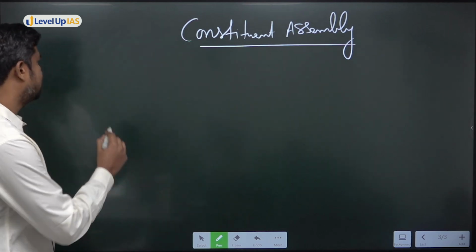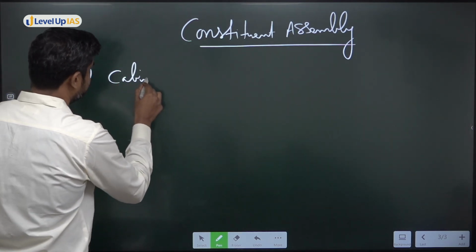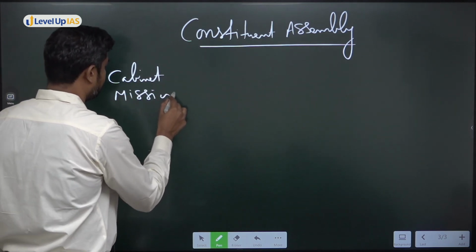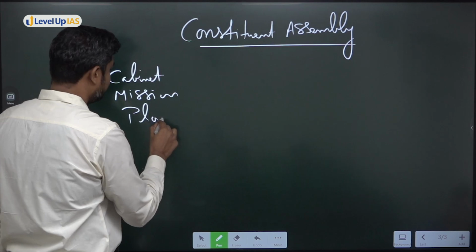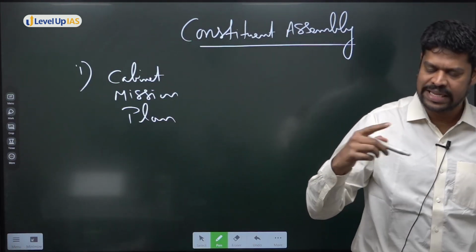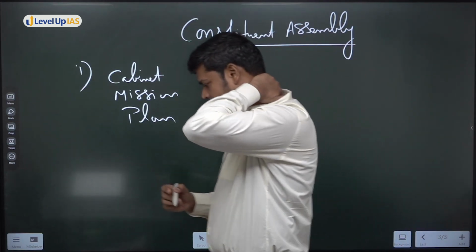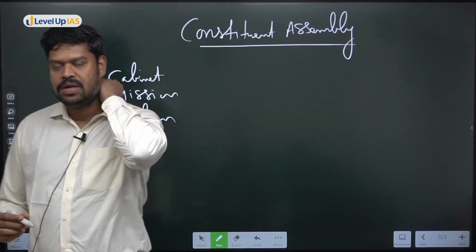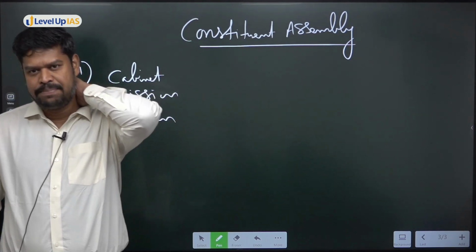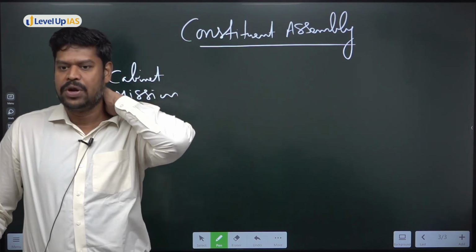Okay, so this is very, very important. What was the plan based on which the Constituent Assembly was established? It was the Cabinet Mission Plan. Now, do you know the reason why the Cabinet Mission Plan was sent to India? Why was a Cabinet Mission sent to India? And what was this Cabinet Mission Plan? In 1946, I think somewhere in March, April, this Cabinet Mission was coming to India.